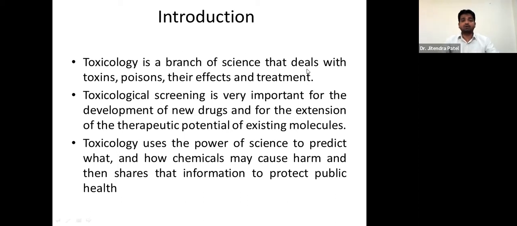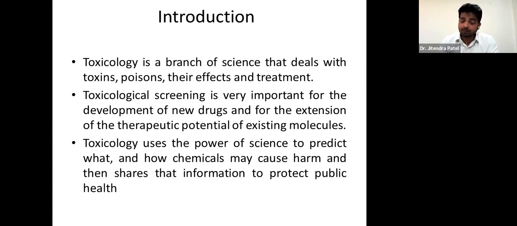First of all, toxicology is a branch of science, of course, that deals with toxins, poisons, their effect and treatment, right? So when we say toxins, what does it mean? Because we are here to discuss the different types of drugs. When I say any drug or any chemical entity or any chemical compound, it should have biological activity, or it should show some kind of biological activity in the biological system. It may be in vitro or it may be in vivo, right?